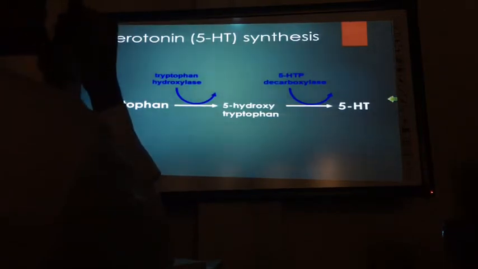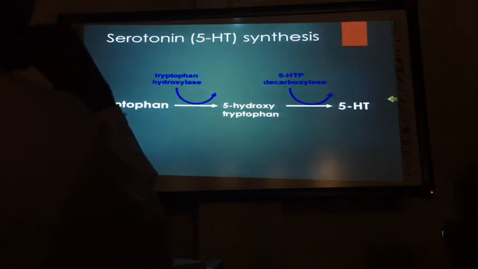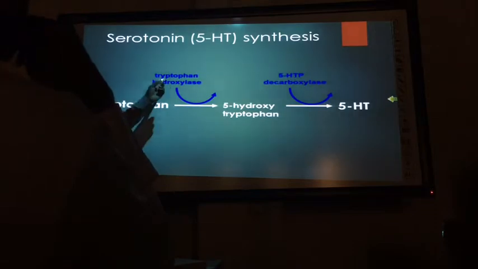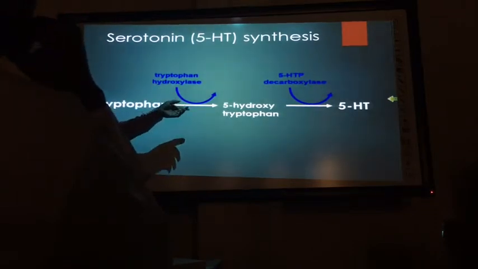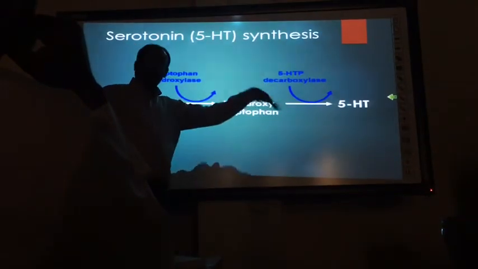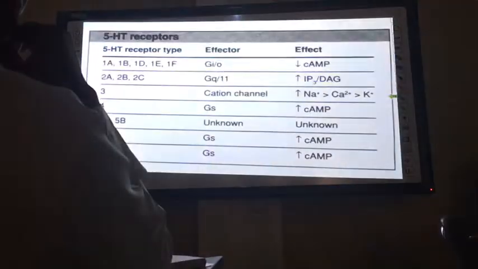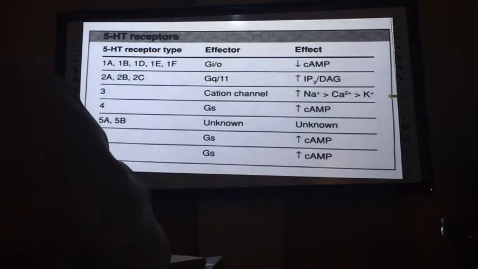Okay, so it is synthesized from tryptophan, an amino acid. Tryptophan hydroxylase is the enzyme. Again, 5-hydroxytryptophan decarboxylase. Finally, you have serotonin. Serotonin and 5-HT are the same. Mechanisms, we will not go into details.